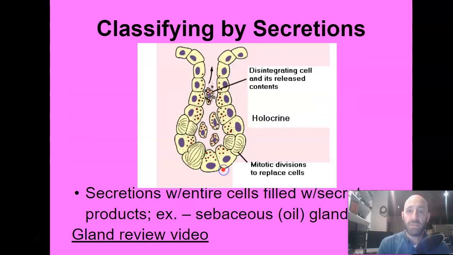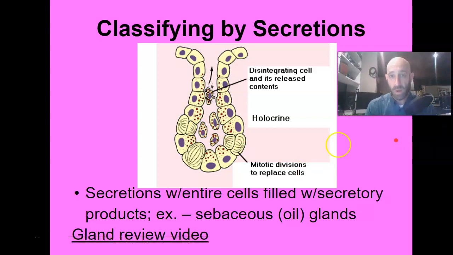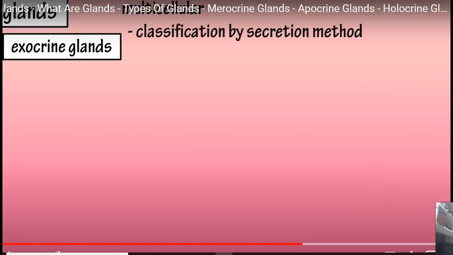And then the final type of gland is going to be what we call a holocrine gland. And a holocrine gland is going to be a secretion where the entire cell breaks off and then leaves. So that would be like those sebaceous glands I talked about, those oil glands. The cell literally leaves and goes onto the hair, and that cell will go through mitosis to replace itself. I have a way to remember that. Holocrine, whole, right? The whole gland breaks off. So I know it's not spelled W-H-O-L-E, but the holocrine gland, the whole cell breaks off and leaves. Okay, so this is just a quick little review video of those three types of glands.